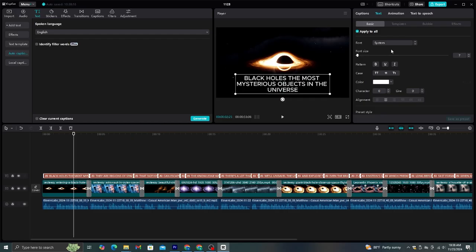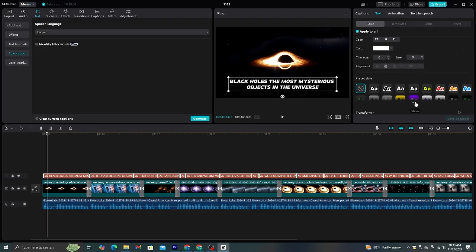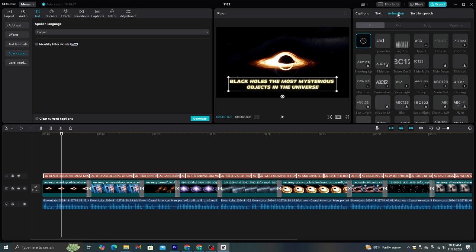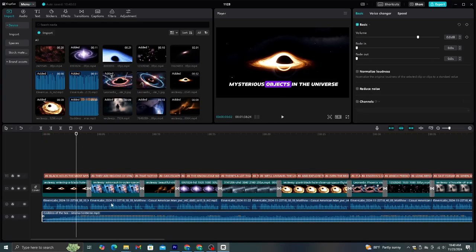Now, let's select a suitable font for this. I think this one would be good. Now, if you scroll down, you will be able to see some text effects. I'm going to go with this text effect. Finally, go to this animation and select this caption feature, then you can select a suitable caption animation for these subtitles. Lastly, add a background music to this video, and with that, the video creation process is done, and let's see the result.